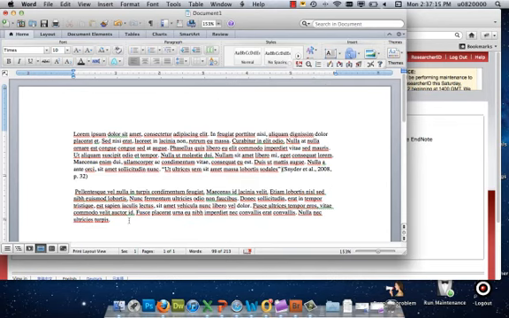So this concludes our tutorial about how to use the Cite While You Write feature in EndNote Web to create and format reference pages and in-text citations.